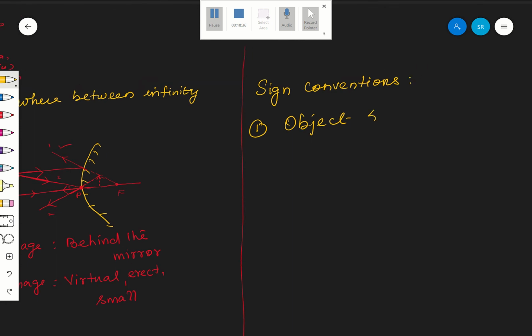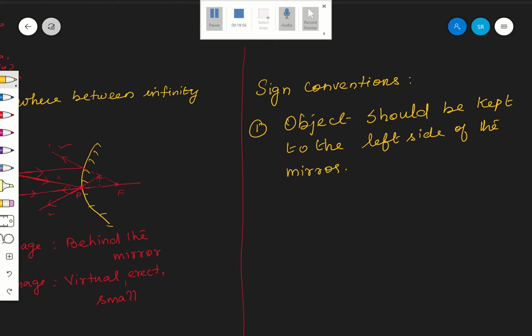The first sign convention itself is that the object should be kept to the left side of the mirror. Are you following? This is the first sign convention. First you have to keep it like that only. You cannot even keep the object on this side, to the right side of the mirror. This is one of the very important rules. Okay, number two.